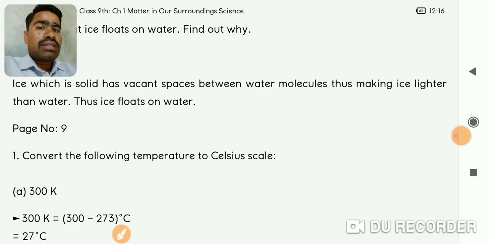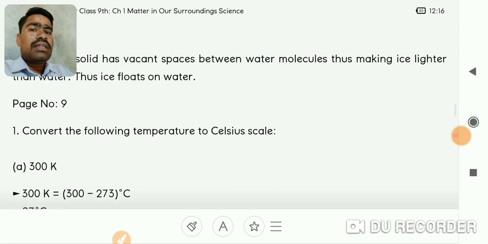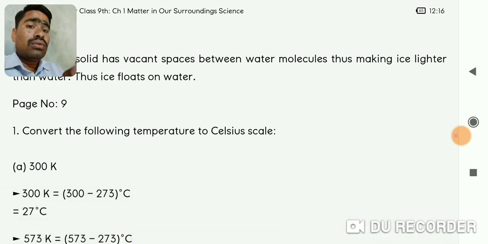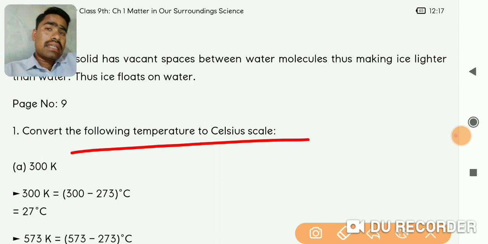So this is the last question on page number 6. Now on page number 9, it says to convert the following temperatures into the Celsius scale. These are conversions you might have studied in the 7th standard. It's a very simple thing, how to convert temperature to Celsius.